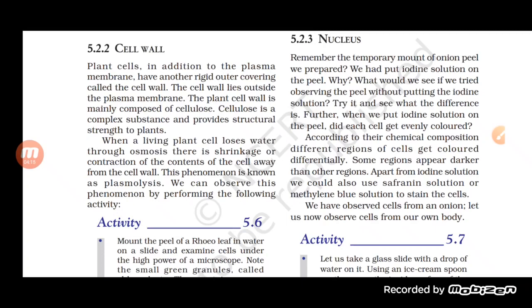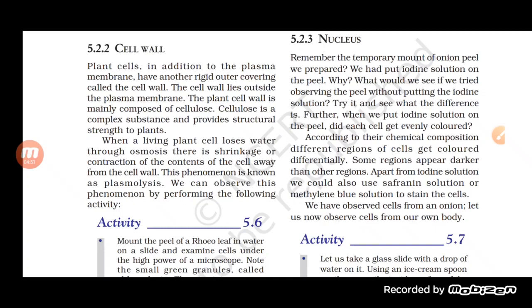When we keep a cell in a hypotonic solution, the cell becomes turgid, and when we keep it in a hypertonic solution, the cell shrinks. But if the cell wall is present, the turgidity is handled by the cell wall.